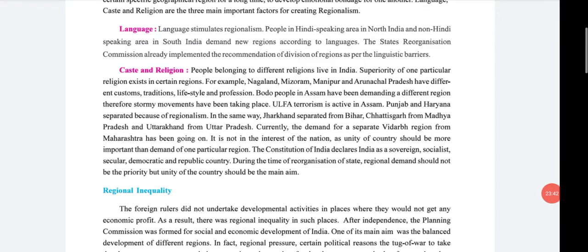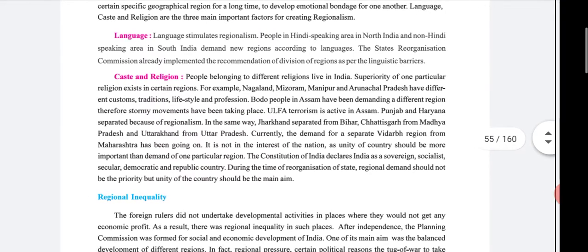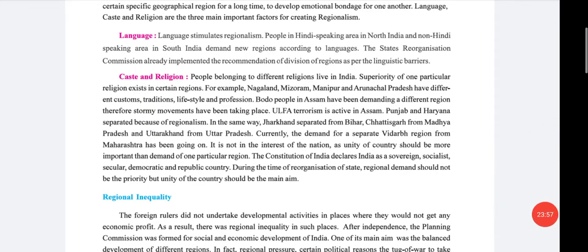So, we will repeat the detail in language. Language stimulates regionalism. People who are Hindi speaking are in North India and non-Hindi speaking are in South India, and they demand new regions according to language.